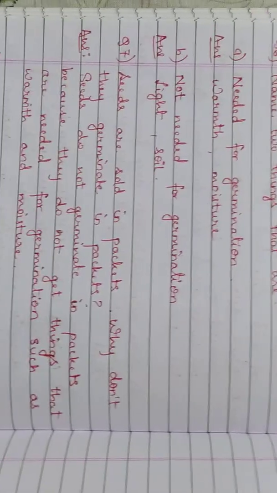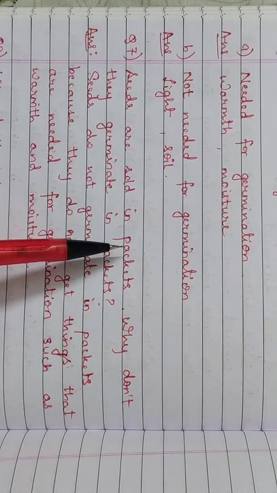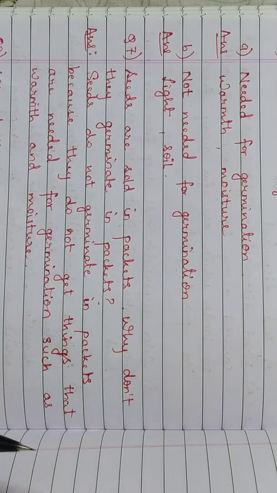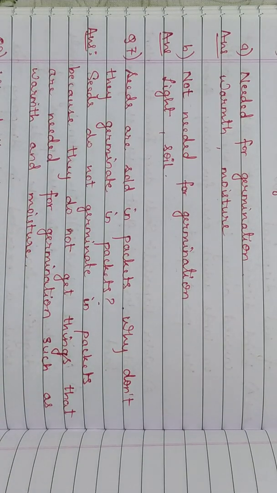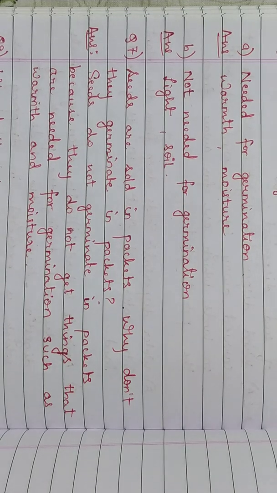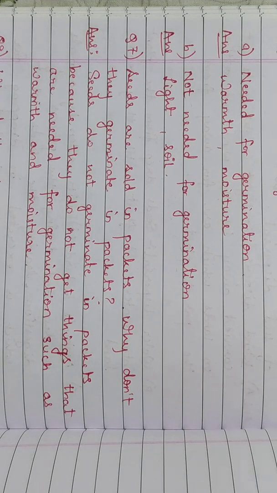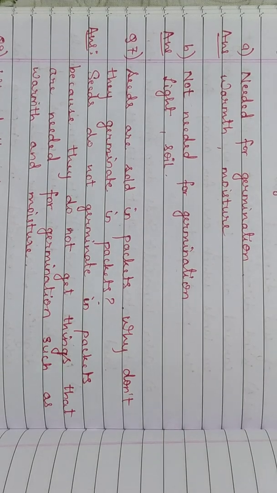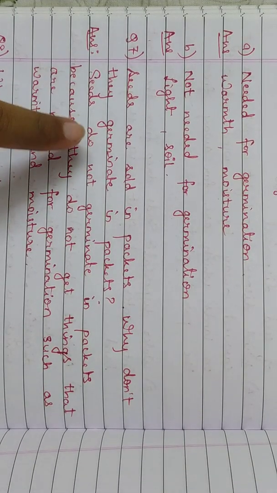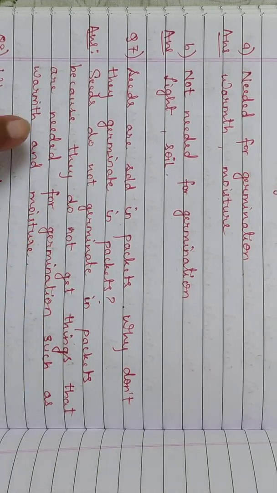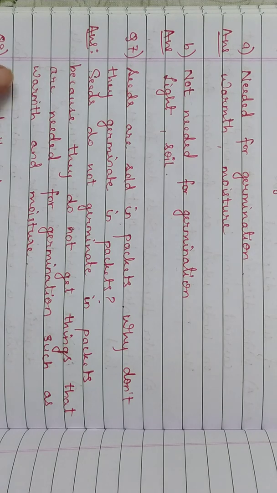Now the next question is, seeds are sold in packets. Why don't they germinate in packets? So why do we get packets of different seeds? We get packets of peas and all. So why do you think that they don't grow in the packets? Right. So the answer is, seeds do not germinate in packets because they do not get things that are needed for germination, such as warmth and moisture.